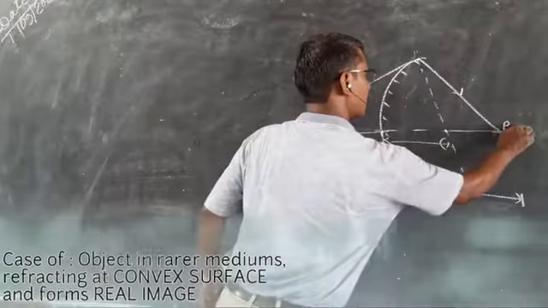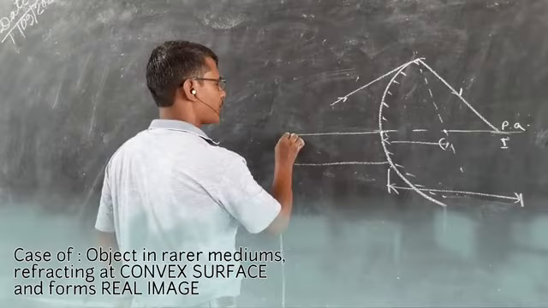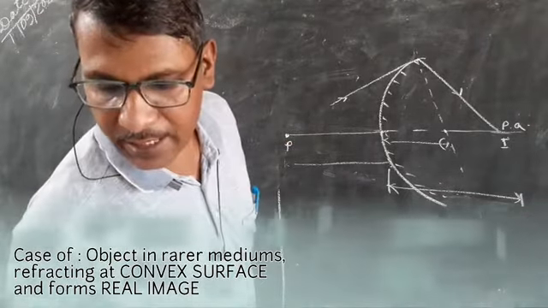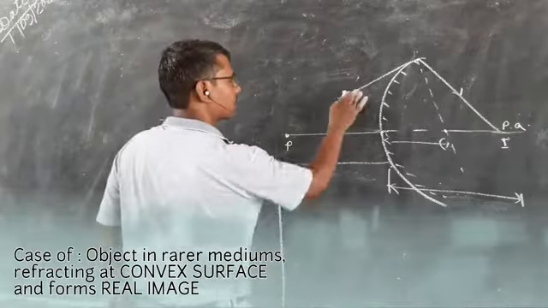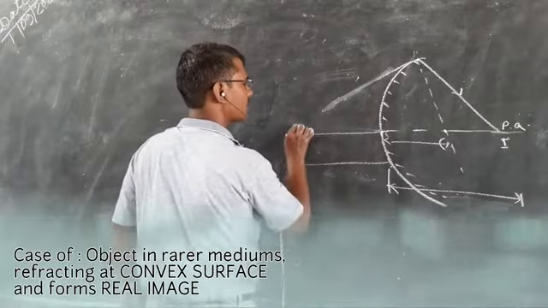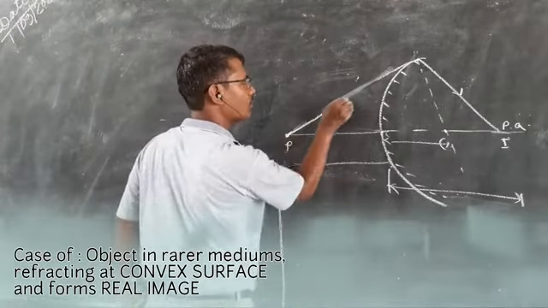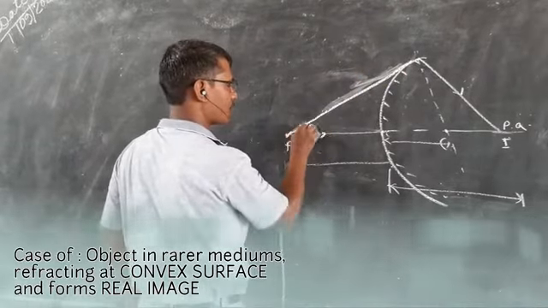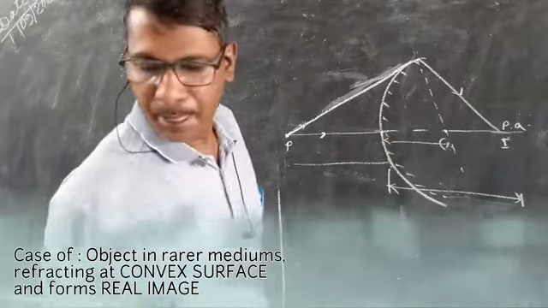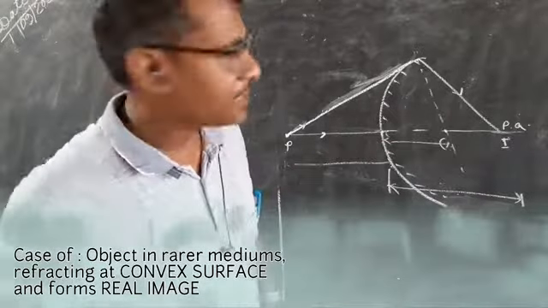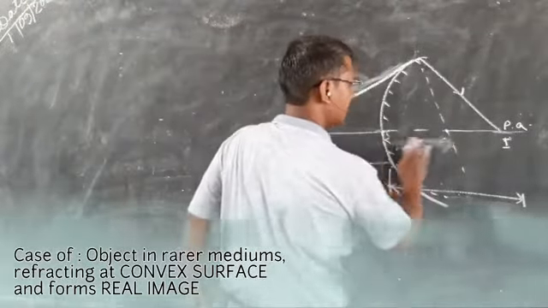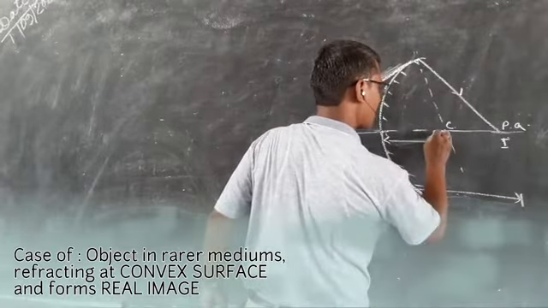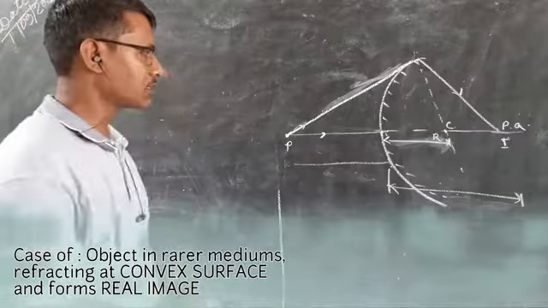So this is your point P. Point P is given as the point object in this problem. From point P, rays will go on the convex surface, another ray goes from point P. Now the center of curvature is in the glass, that is C. Here is point C, and this is the radius of curvature.